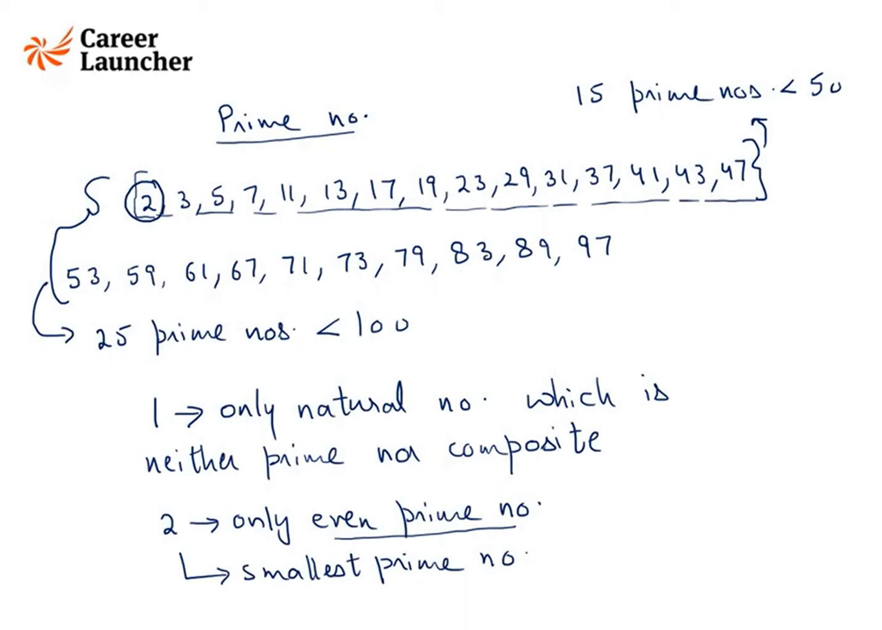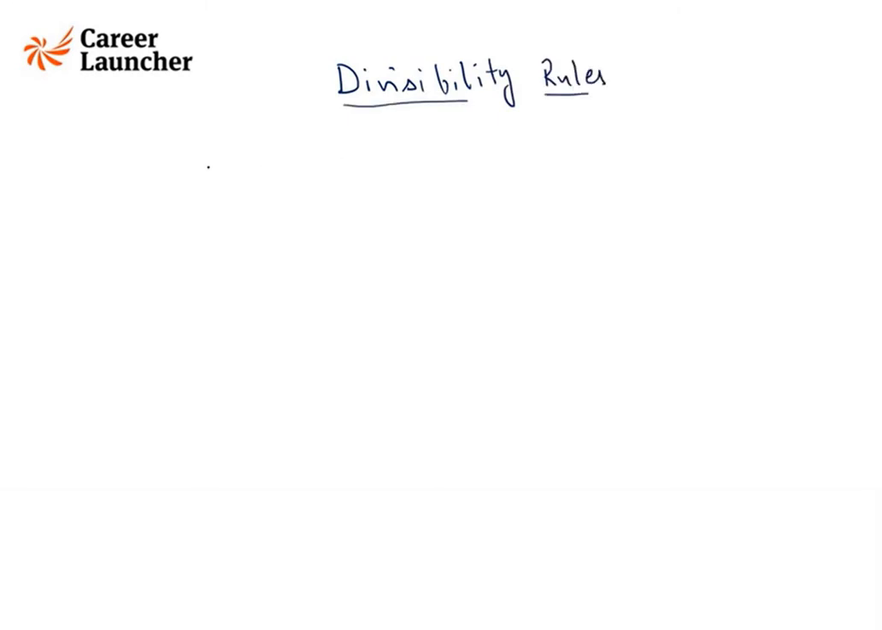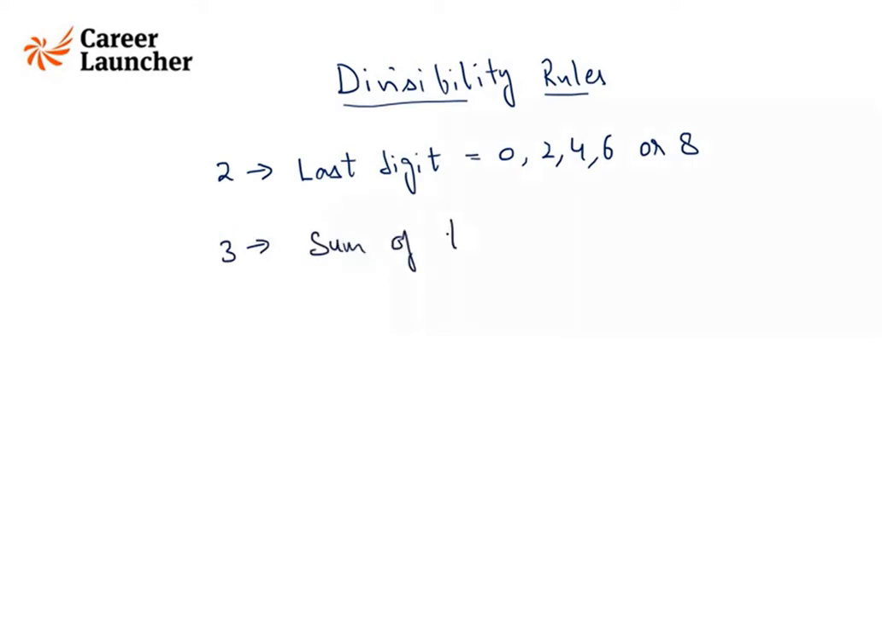That is the concept of divisibility rules. The rule for 2 is the last digit should be 0, 2, 4, 6, or 8. The rule for 3 is the sum of the digits should be divisible by 3.